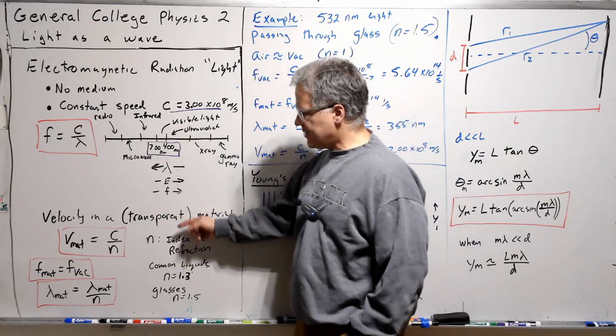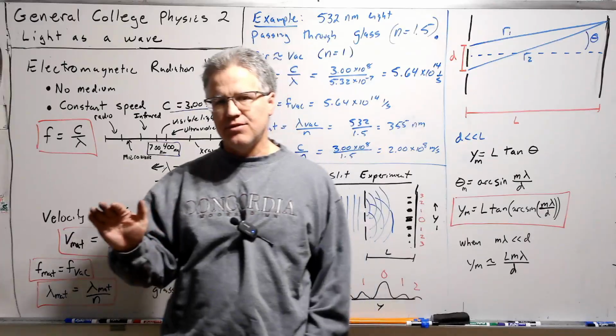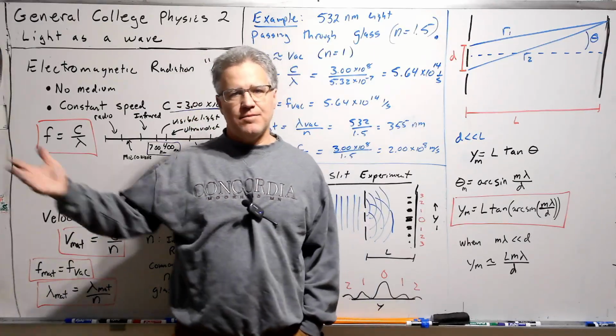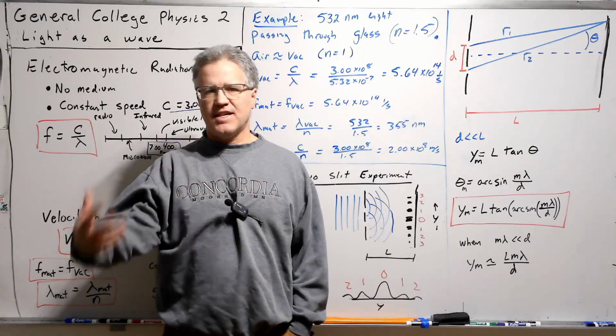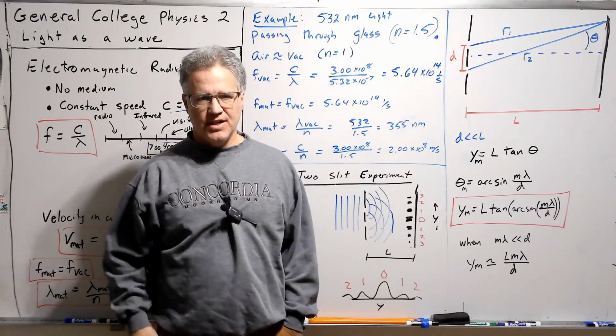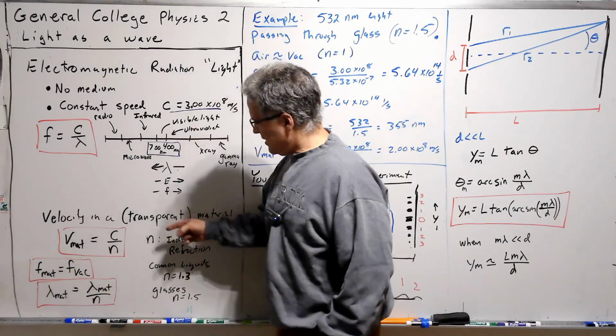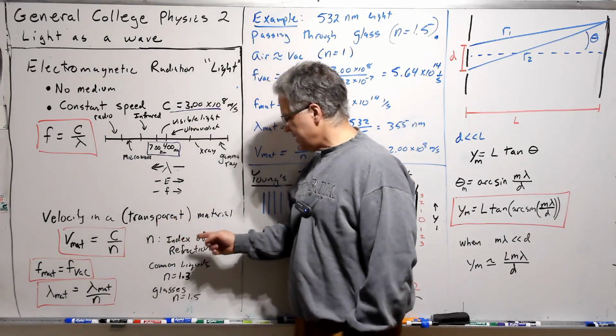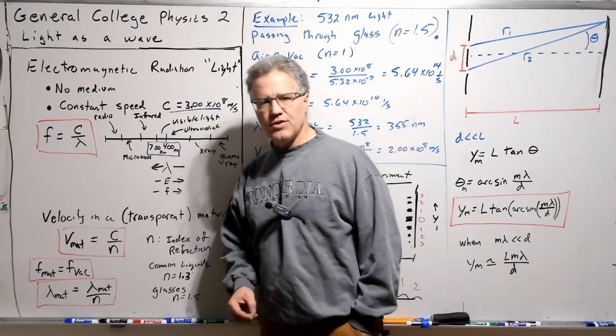All right. What about in a transparent material? So this is propagating through empty space, but we know light can come through the glass. We're inside the house. It's not like it's completely dark in here because sunlight can't get in. Light can go through transparent materials. And when it does so, it slows down.